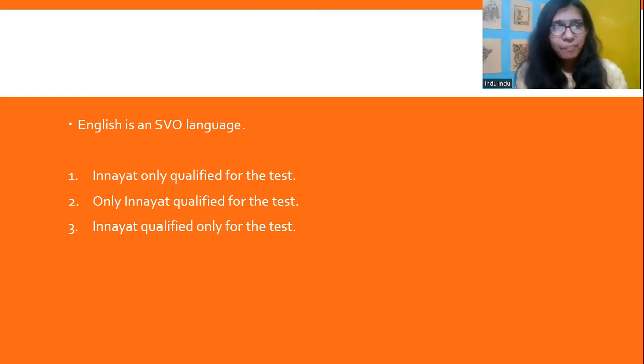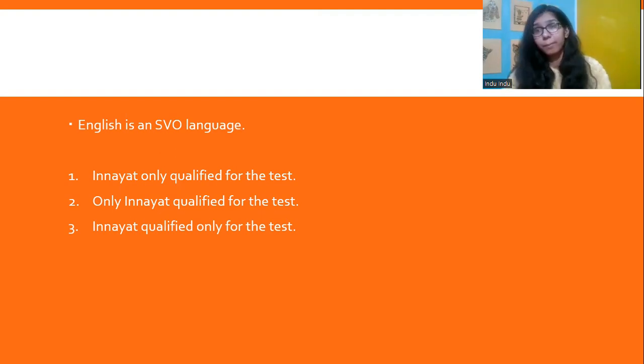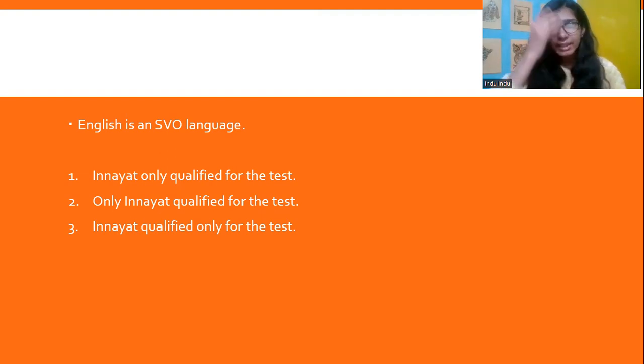Okay. So now we would be looking at these three sentences on the slide, which, despite having the same words, do mean different. They have the same words, they have been rearranged, but just the rearrangement of the words changes the meaning of the sentence completely. Right?